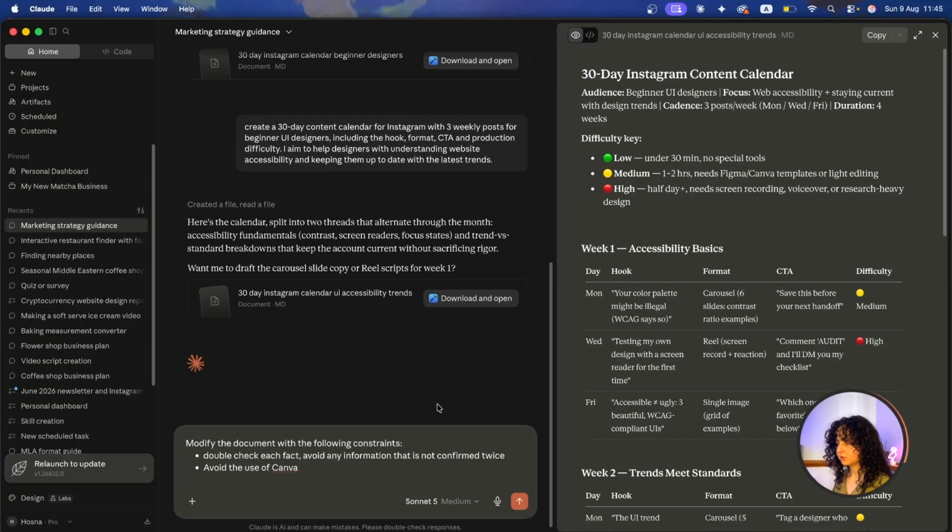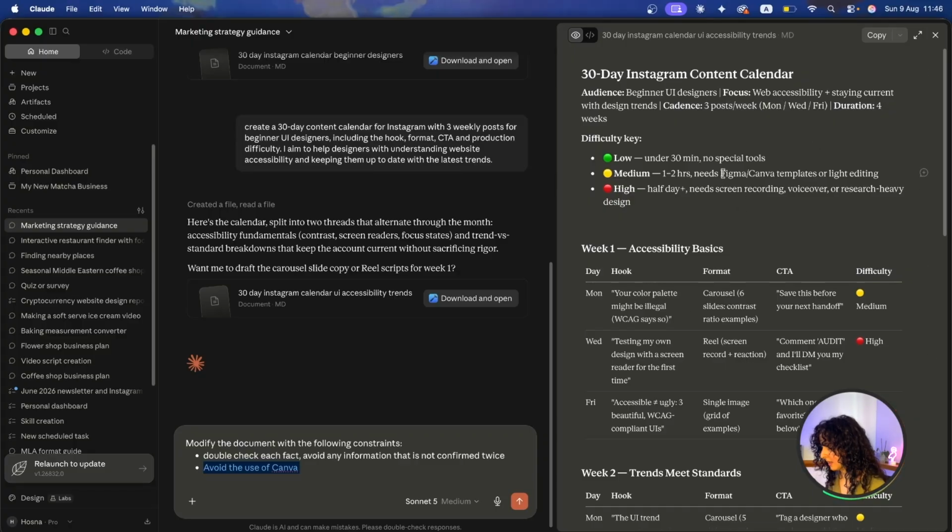So here there are 2 constraints that I'm asking Claude to implement. The first constraint is that Claude needs to make sure that all the information it's writing here is 100% true. The second thing, I don't want it to mention Canva or any other tool here. So this is the before. I just want you guys to see what it looks like.